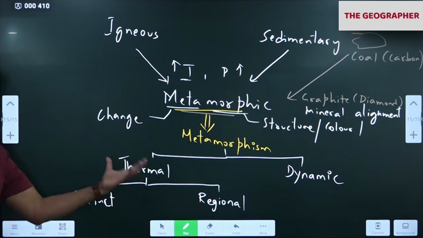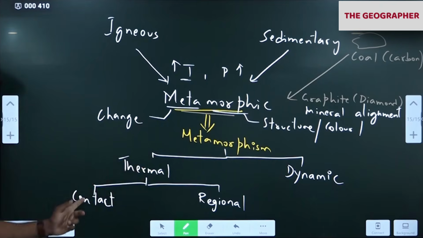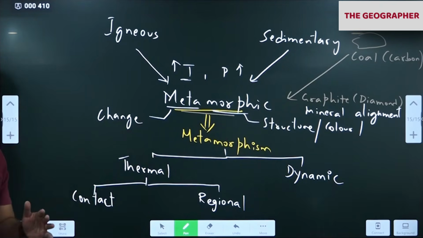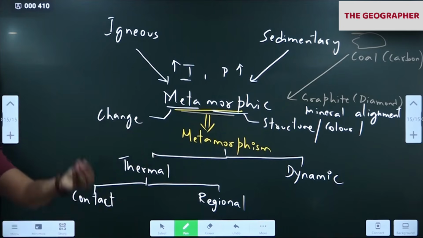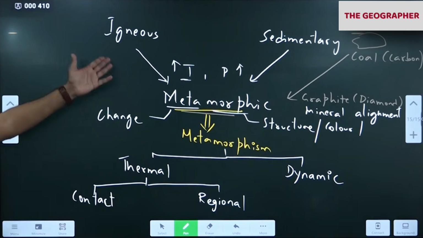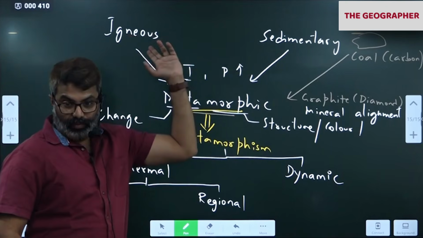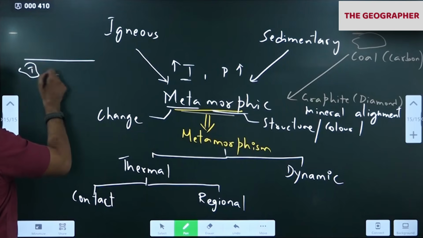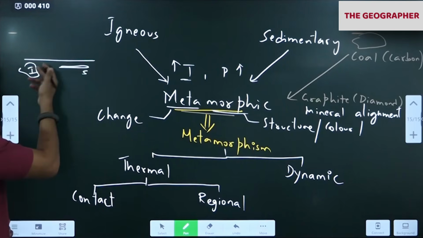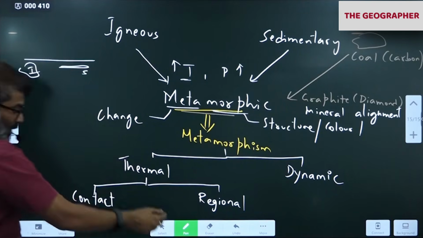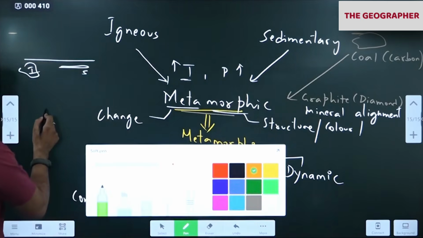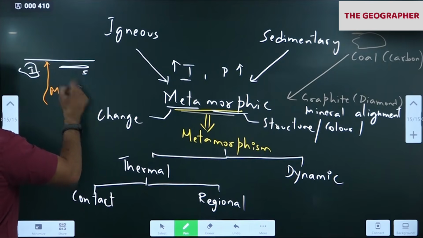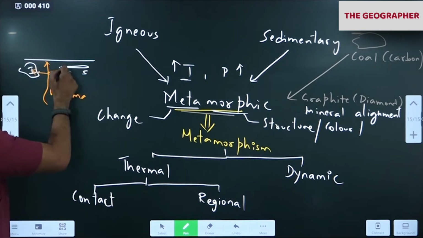So thermal means heat. So where does the heat come from? Either the igneous or sedimentary rock should come in contact with lava. Again, in a new place volcanic activity will take place. So the lava will come in contact with the already existing rocks. For example, already here there are two rocks, one igneous rock and one sedimentary rock. They have already formed. Now let's say a volcano is erupting. Magma is coming here now. So magma is coming in contact with this also. This also.